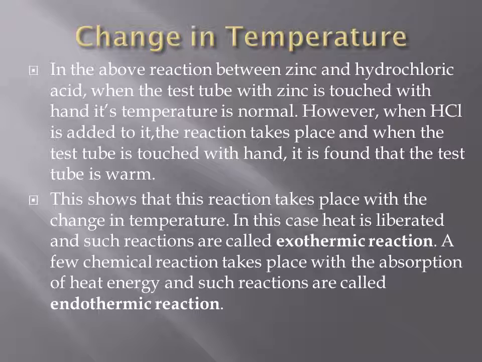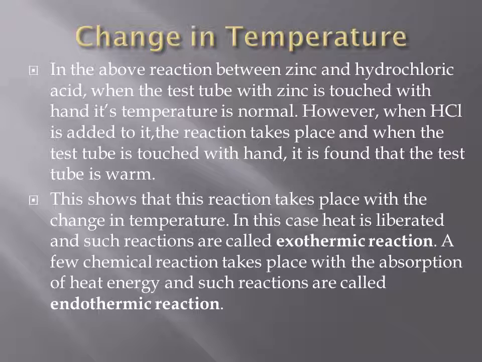In this case, heat is liberated. That is why the base of the test tube is warm. Such reactions which take place with the liberation of heat are said to be exothermic reactions. Exo means out, thermic means heat.